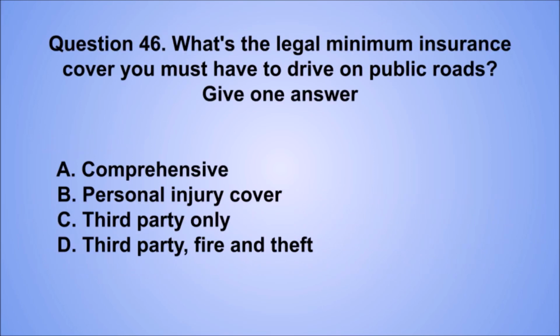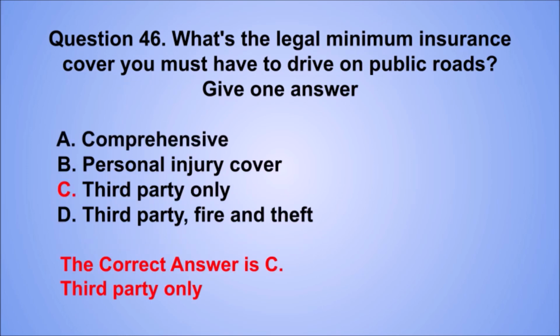Question 46. What's the legal minimum insurance cover you must have to drive on public roads? Give one answer. A. Comprehensive. B. Personal injury cover. C. Third party only. D. Third party, fire, and theft.